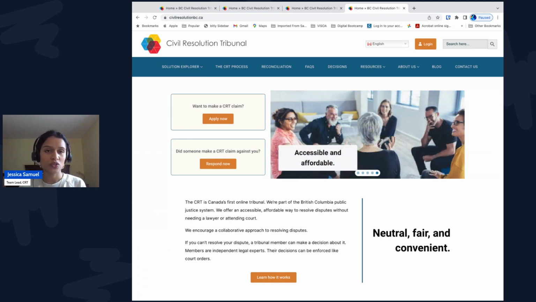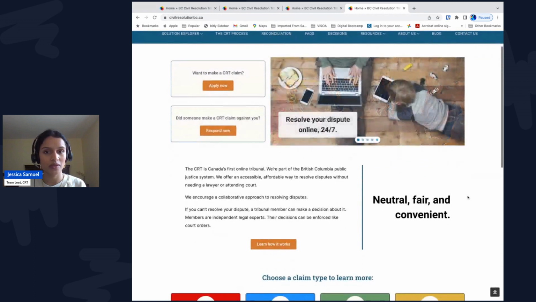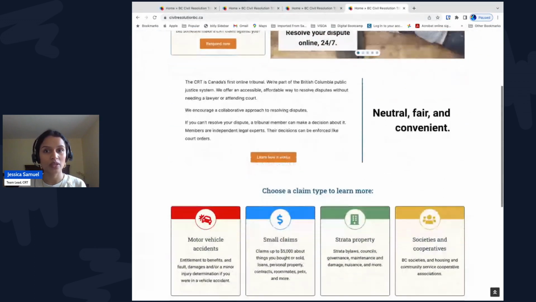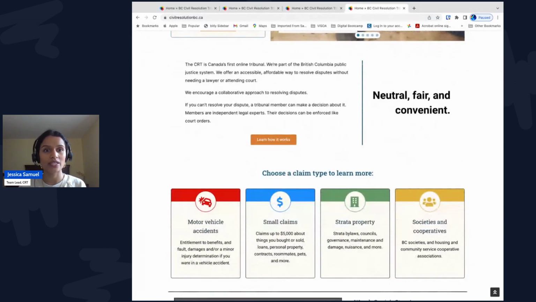The Civil Resolution Tribunal is Canada's first online tribunal. It has jurisdiction to resolve several types of claims: strata disputes, small claims, certain motor vehicle accidents, and some society and cooperative association disputes. The CRT began operations in 2016. Since then, most strata claims come to the CRT, but there are still some strata issues that have to be heard by the BC Supreme Court.